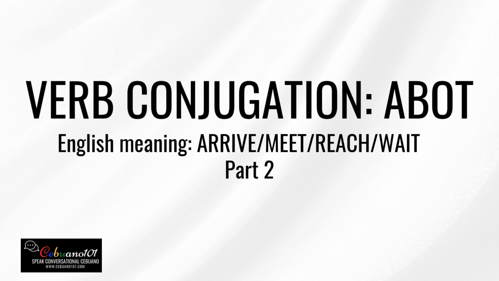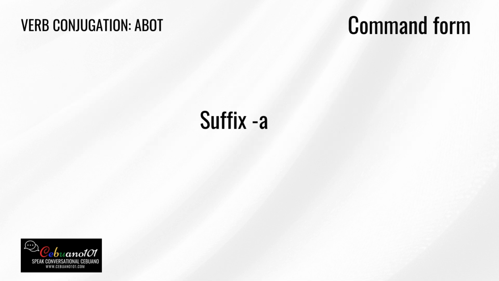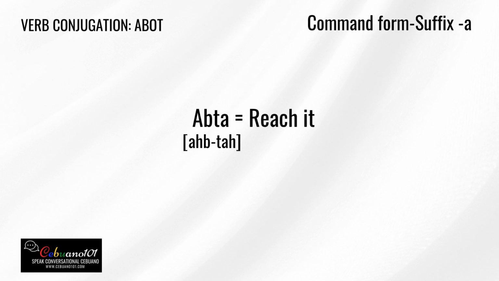In this video, we will discuss the suffix a, the command form. To conjugate the verb abot using the suffix a, abot will become abta.